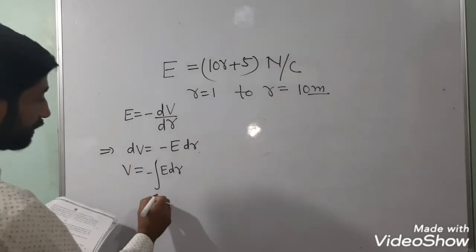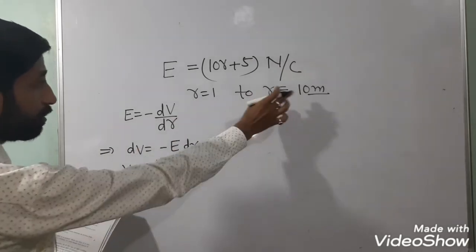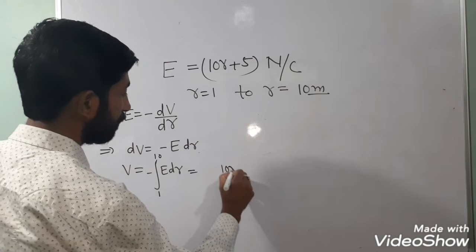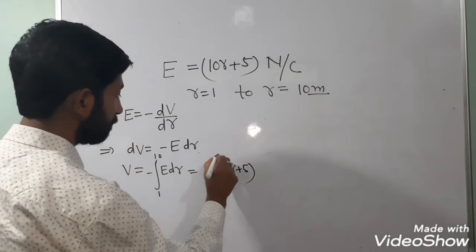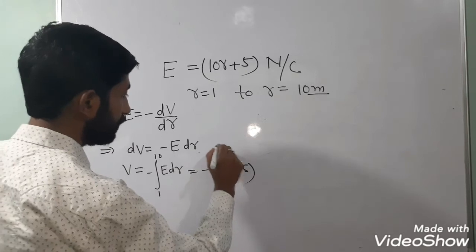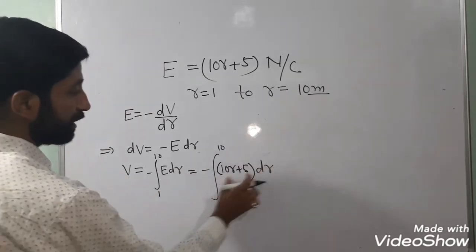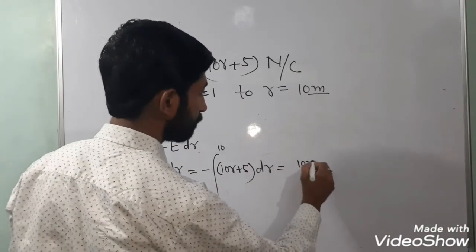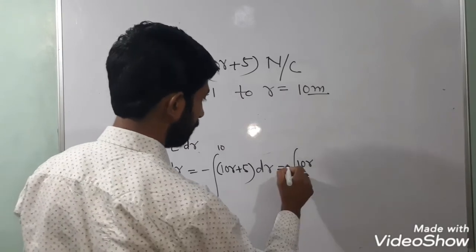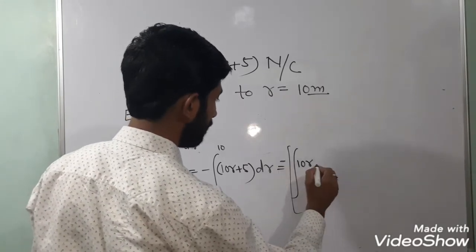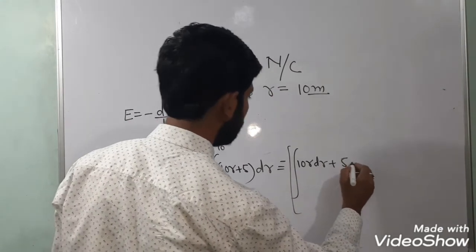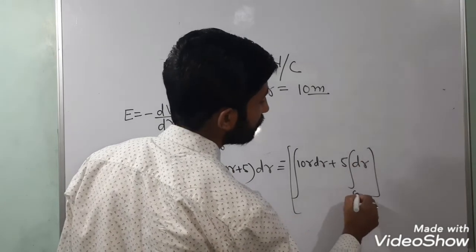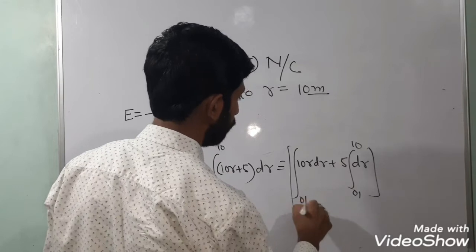So now the limit is from r equals 1 to r equals 10. Now expanding, the electric field is 10r plus 5, minus integral from 1 to 10 of dr. Now integrating this quantity: minus integral of 10r dr plus integral of 5 dr, with limits 1 to 10.